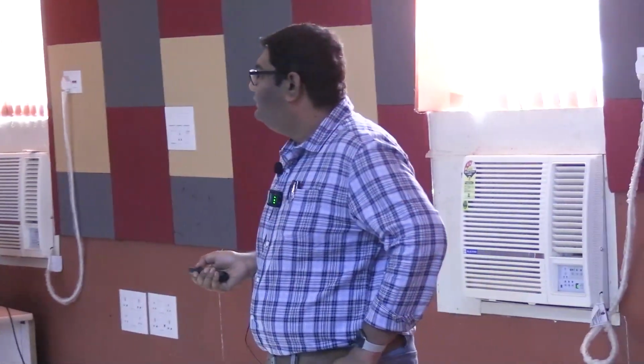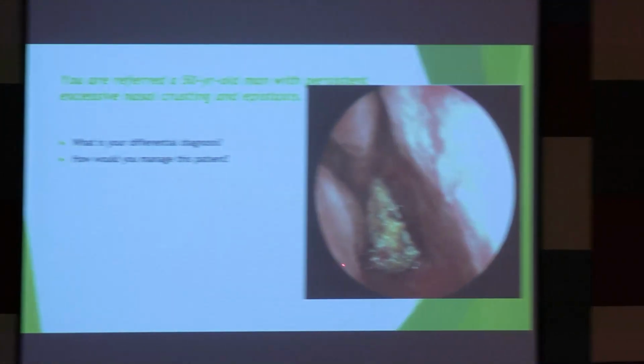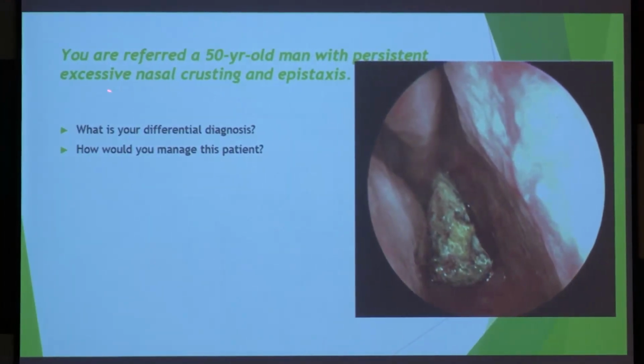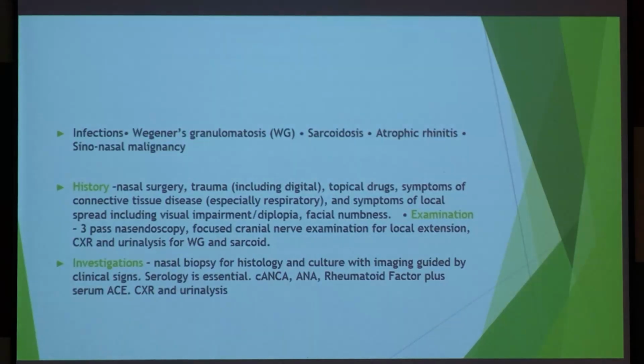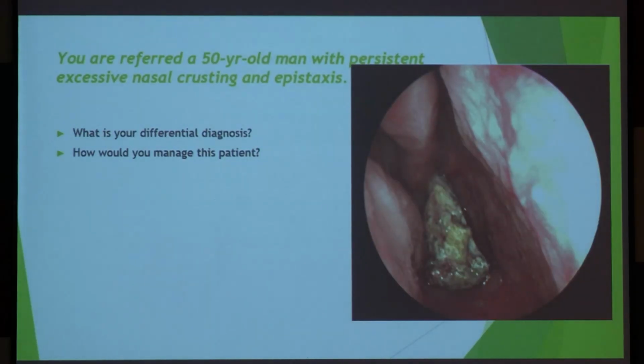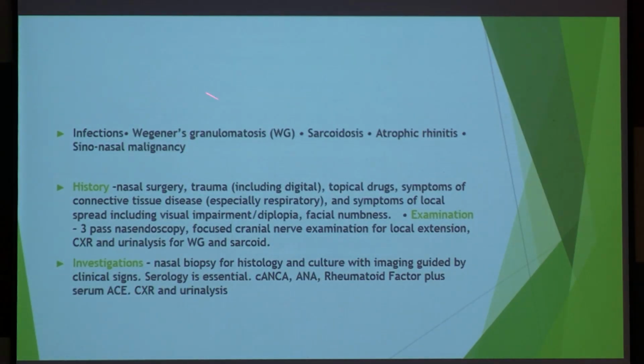Now, this patient, a 50-year-old man, has persistent excessive nasal crusting and epistaxis. An aged patient comes to you with this. So, atrophic rhinitis is the most common cause. I told you about atrophic rhinitis, these crusts smell so bad, probably the worst smell in the human body. Smells the worst you can imagine. Mostly atrophic rhinitis, but Wegener's granulomatosis you can also see.